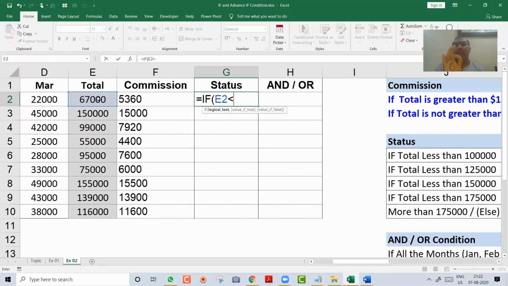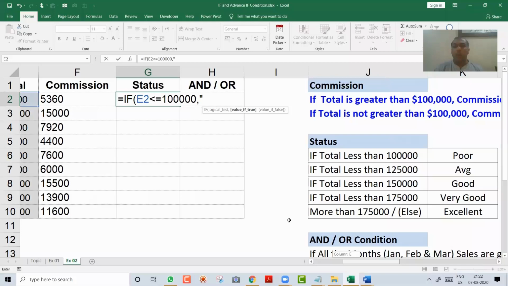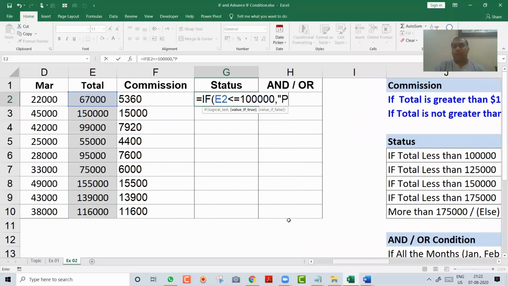So I say Excel, if E2 is less than or equal to 100,000, comma. What should happen? What is written over here? Poor. So I say poor should come. This is one condition. After this comma, friends, again you will write the same thing. If E2 less than or equal to 125.